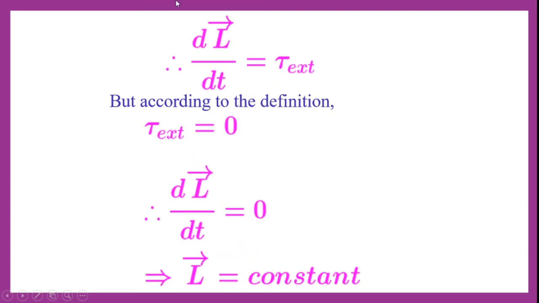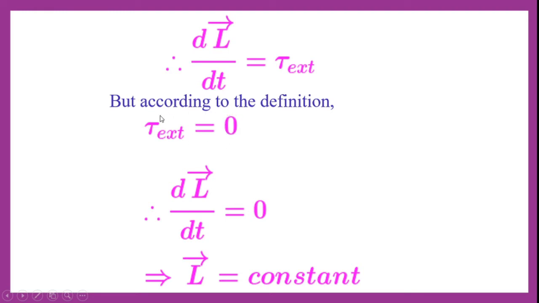Now if we further move, dL by dt, that means the rate of change of angular momentum, is equal to the external torque, that is tau external. But from the definition of the law of conservation of angular momentum, we know that there is no external torque acting on an isolated system, hence tau external becomes 0.